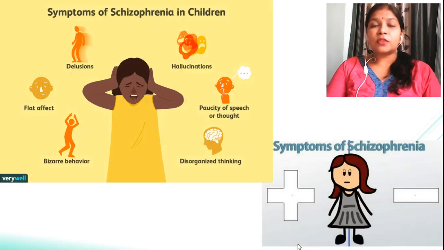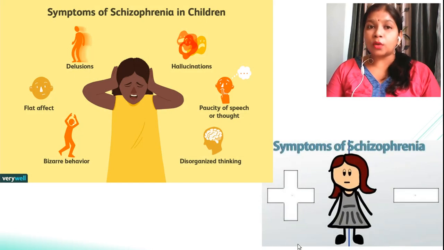Now, schizophrenia in children is slightly different from that of adults. In the case of children, symptoms like delusions will be there, hallucinations will be there, paucity of speech or thought will be there. Like you are talking to the child, but the child is not responding, not listening, and after 2 or 3 minutes he comes back to you and asks, mom, what did you tell, or dad, what did you tell, I didn't understand.